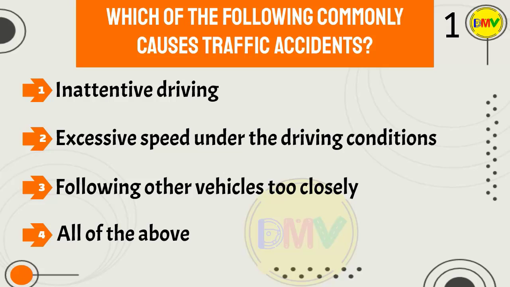Question 1. Which of the following commonly causes traffic accidents? 1. Inattentive driving. 2. Excessive speed under the driving conditions. 3. Following other vehicles too closely. 4. All of the above.